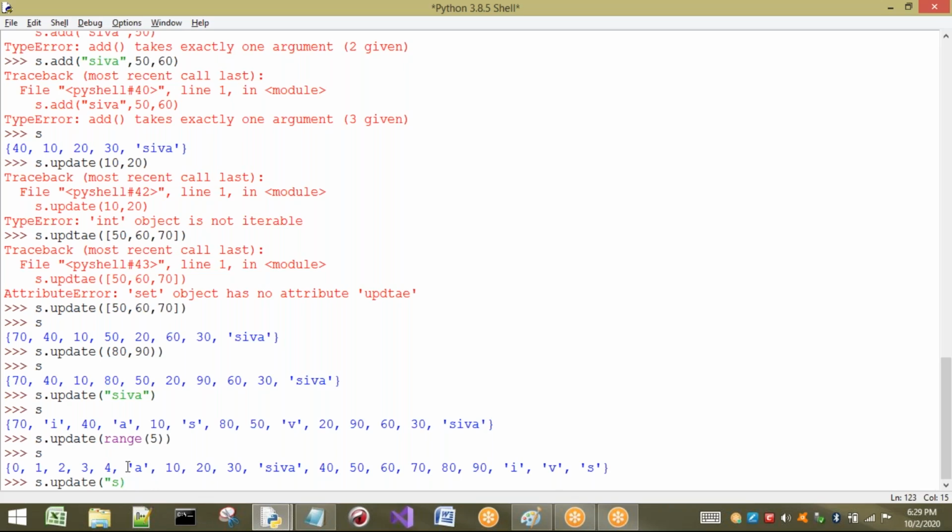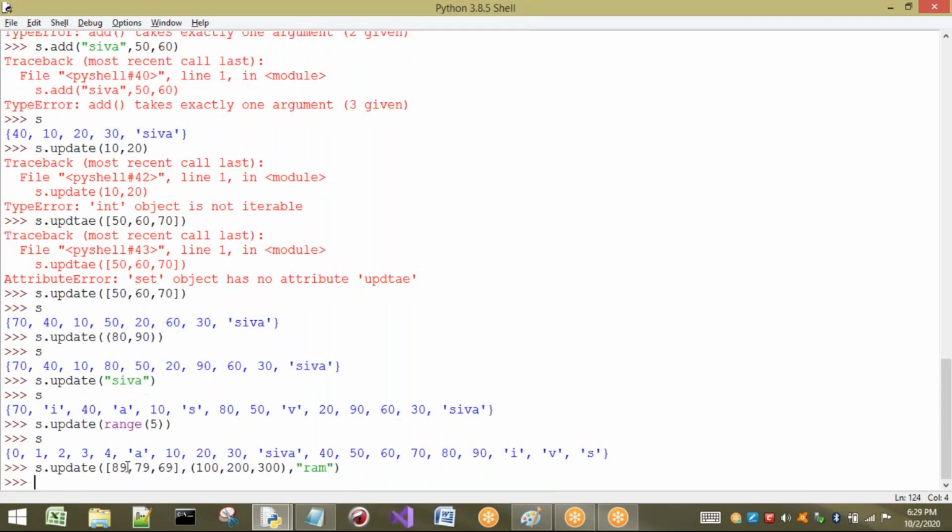iterable objects also, no problem. Once I will take a list, I am going to take 89, 79, 69 in a list, and I am also going to take one more tuple, that is 100, 200 and 300. If you want to take one more also, no problem. Here I am going to take some other iterable object, that is Ram.